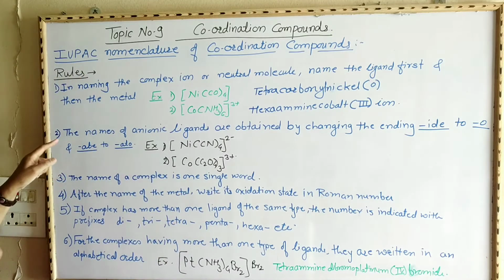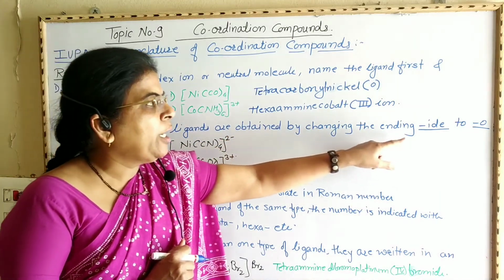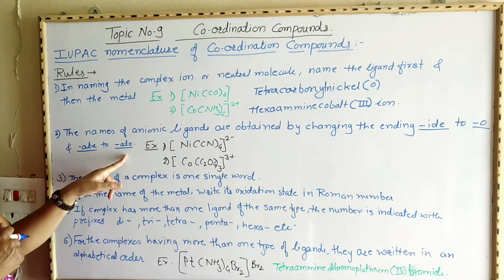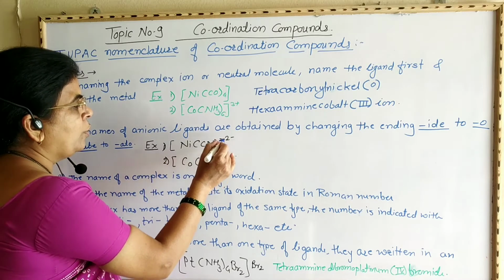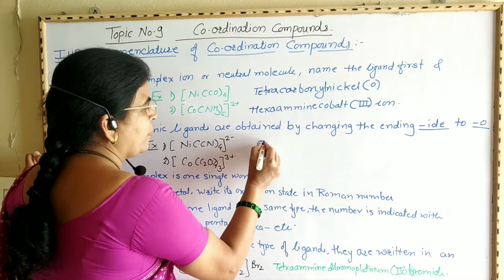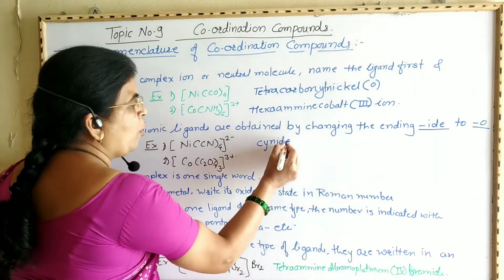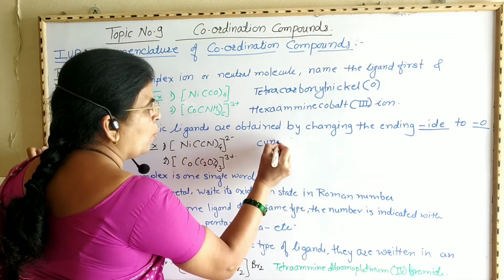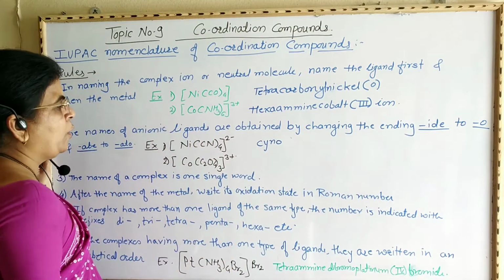Now the second rule: the names of anionic ligands are obtained by changing the ending IDE to O, or ATE to ATO. Now look here, this is [Ni(CN)4]2-. Now this is the cyanide ligand. When you have to write the name of this cyanide ligand, replace the IDE by O, that is, cyano.